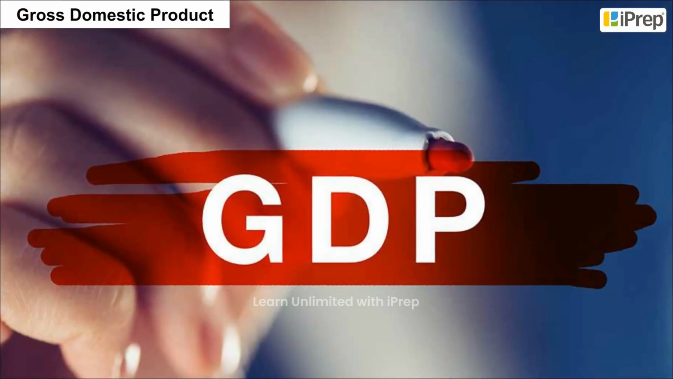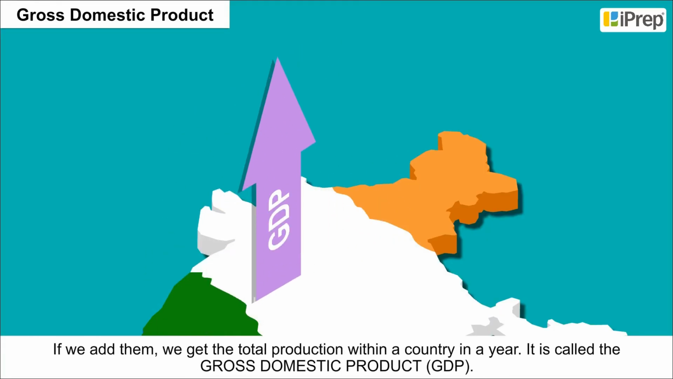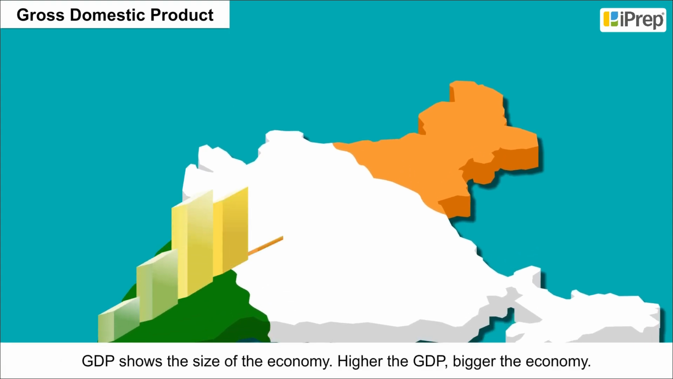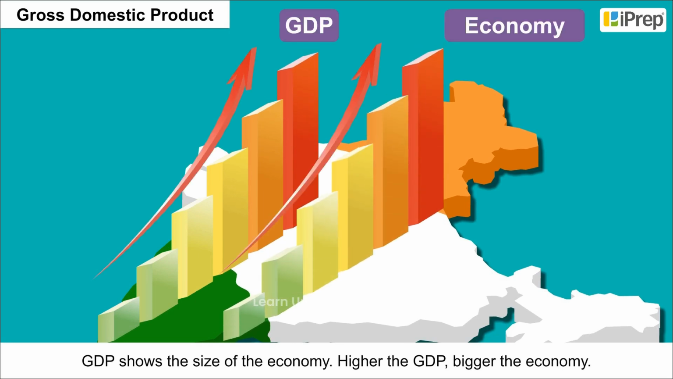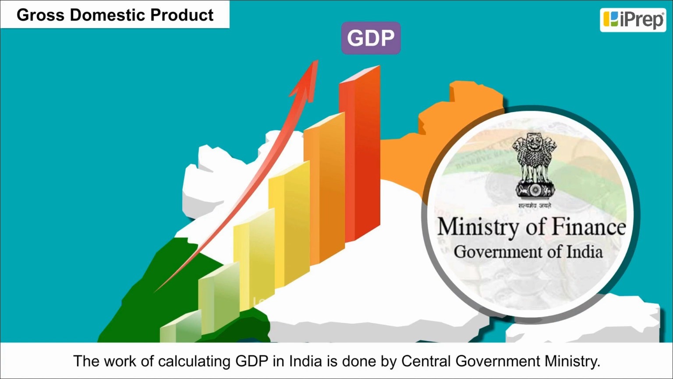Gross domestic product. If we add them, we get the total production within a country in a year. It is called the gross domestic product or GDP. GDP shows the size of the economy. The higher the GDP, the bigger the economy. The work of calculating GDP in India is done by a Central Government Ministry.